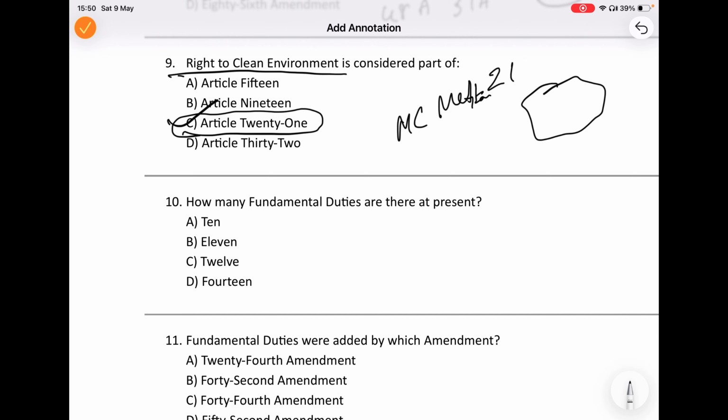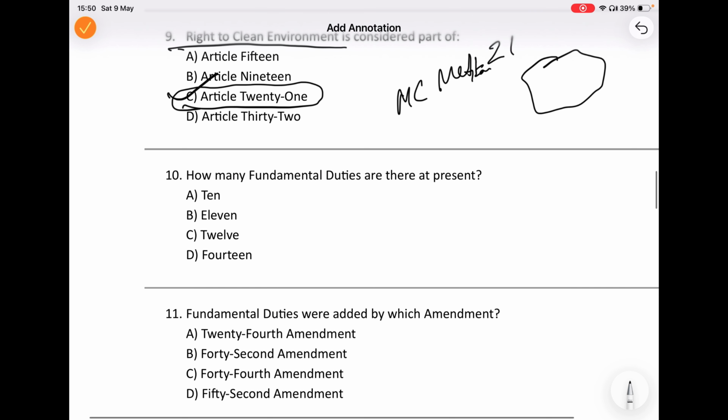Originally, the Constitution came into force in 1950, right? There were no fundamental duties at all. Later, the government felt that citizens should not only enjoy the rights but also perform duties towards the nation. That is why fundamental duties were added through the 42nd Amendment.